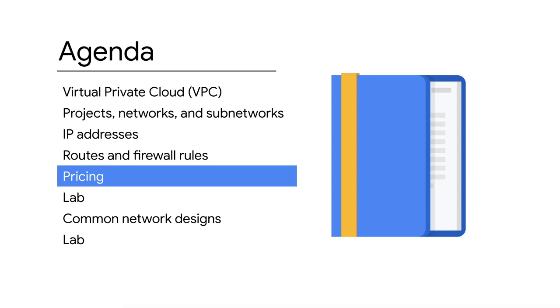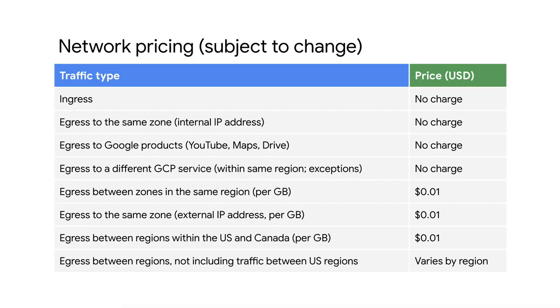Before you apply what you just learned, let's talk about network pricing. It is important that you understand the circumstances in which you are billed for GCP's network. This table is from the Compute Engine documentation, and it lists the price of each traffic type.